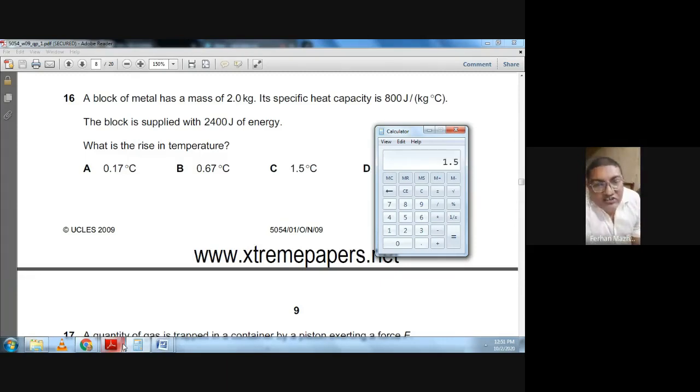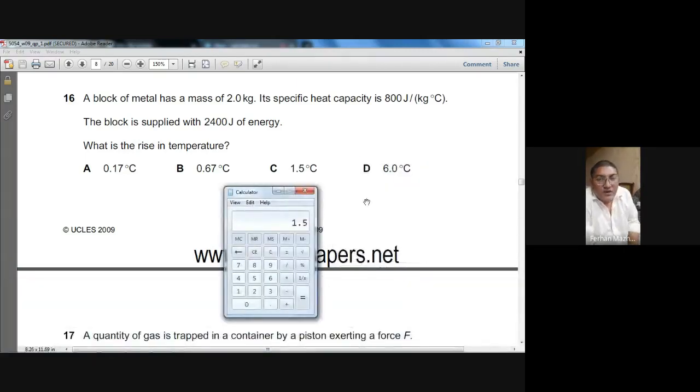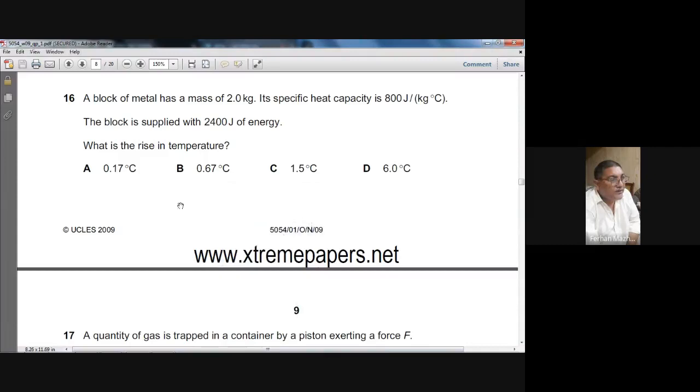The change in temperature will be 1.5 degrees centigrade. So the choice will be C. Do you understand this? Yes, sir. Okay, I hope you have understood, so let's move to the next one.